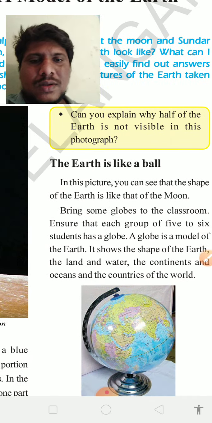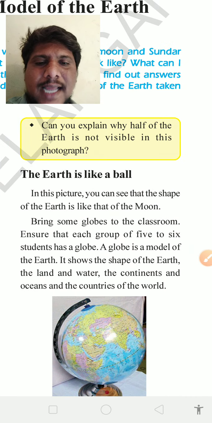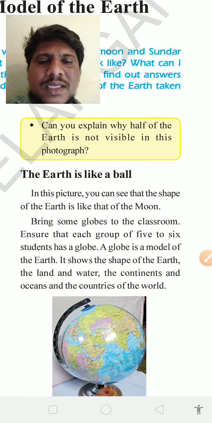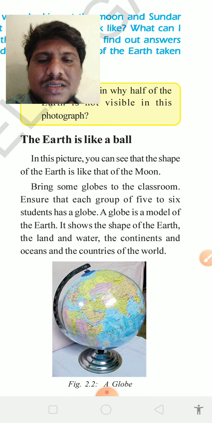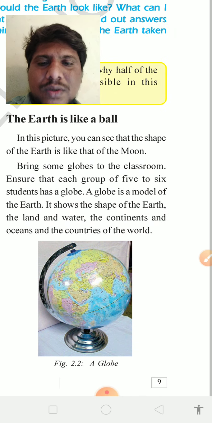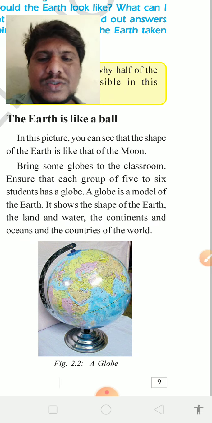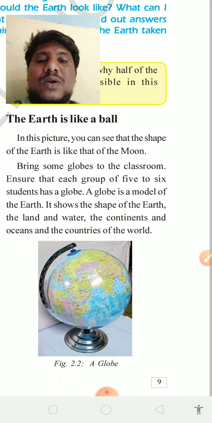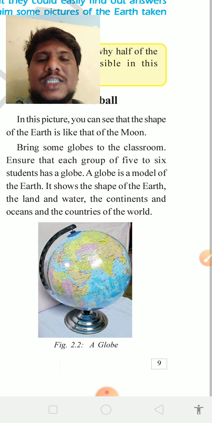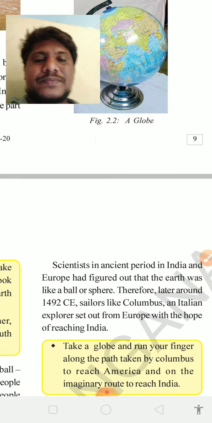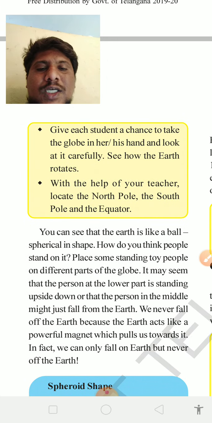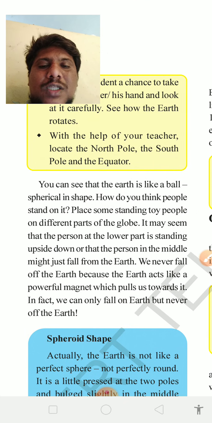Okay, next, the earth is like a ball. In this picture you can see that the shape of the earth is like that of the moon. Bring some globes to the classrooms. Ensure that each group of 5 to 6 students has a globe. A globe is a model of the earth. It shows the shape of the earth, the land and water, the continents and oceans, and the countries of the world. You can see that the earth is like a ball, spherical in shape.